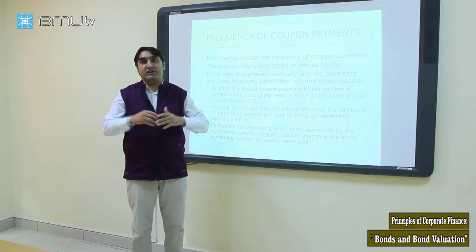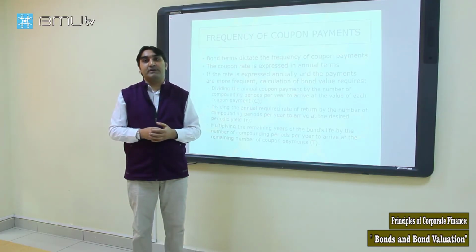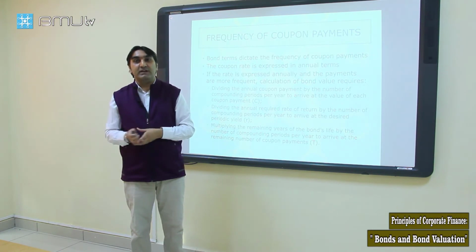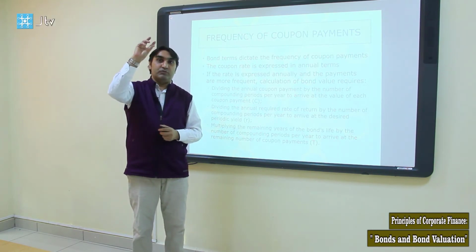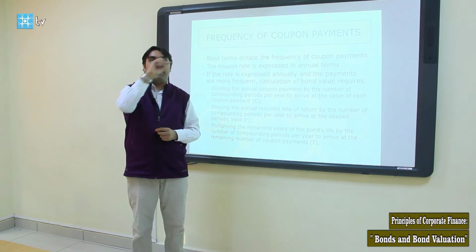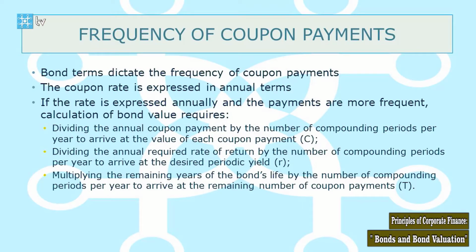For example, in the US, in general, corporate bonds are paid in semi-annual periods. We need to divide the annual coupon payment by 2, that is, by the number of compounding periods per year, to arrive at the value of each coupon payment. We divide the annual required rate of return, yield to maturity, by the number of compounding periods per year to arrive at the desired periodic yield.